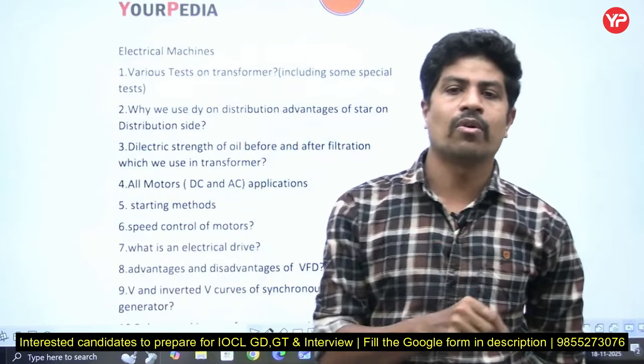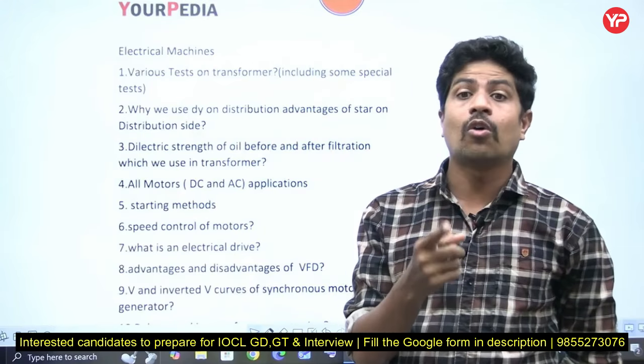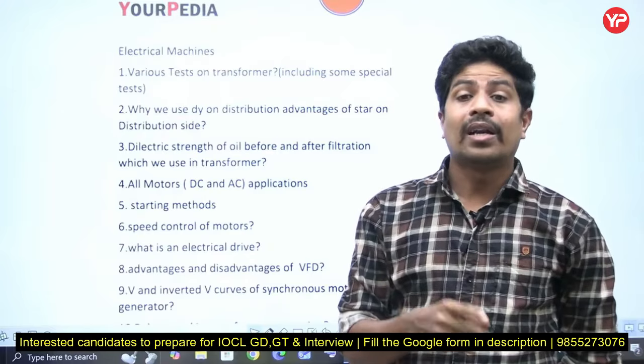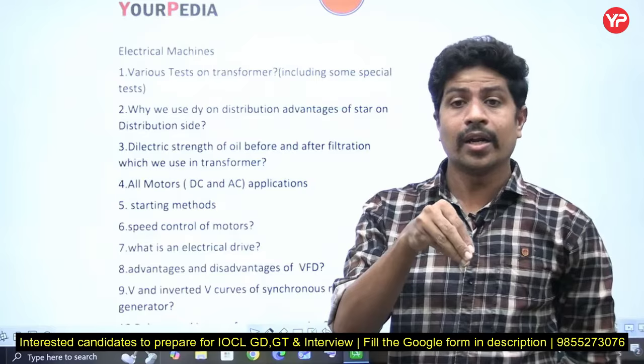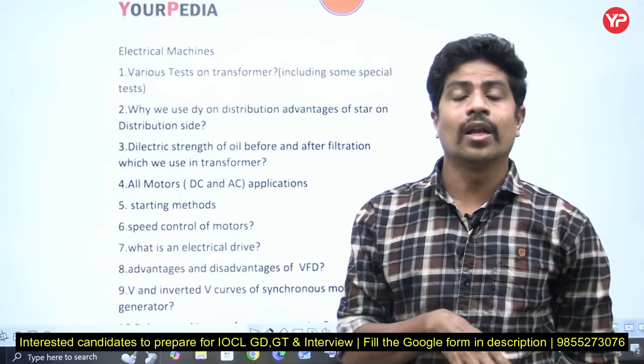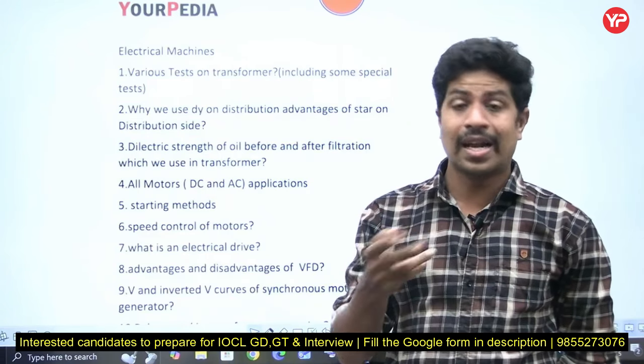Testing on transformer is very, very important. OC test, SC test, polarity test. What is the purpose of the polarity test, how is it performed, and the dielectric strength test. The transformer is going to have oil in it. To find the dielectric strength of oil, we conduct the tan delta test. Another name for the dielectric strength test is the tan delta test.